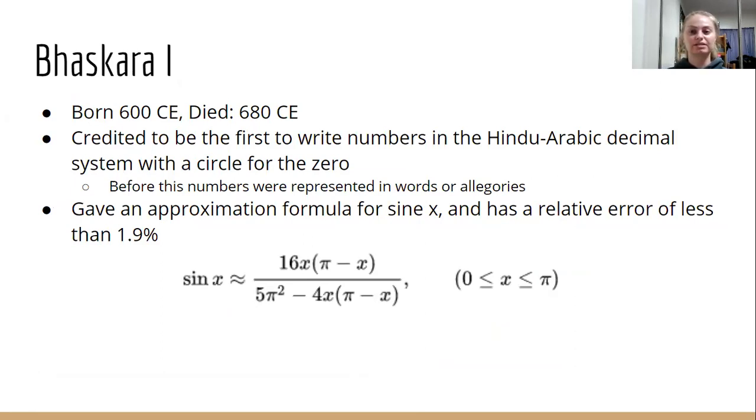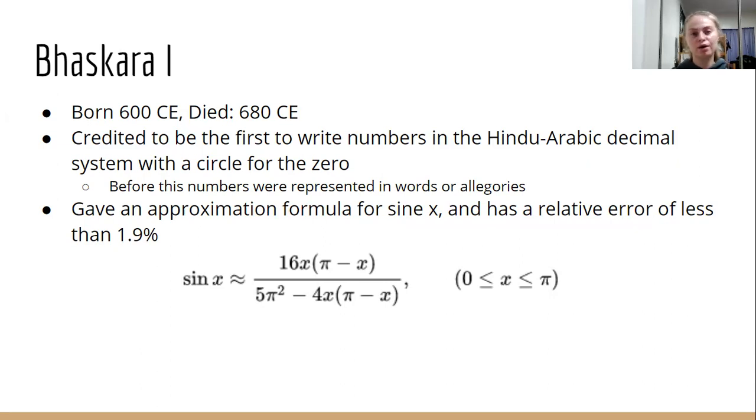So we're moving on to Bhaskara the First, and I'm going to make that distinction now because we're going to talk about Bhaskara the Second later on. So Bhaskara the First was born in 600 and died in 680, and he's credited to be the first to write numbers in the Hindu-Arabic decimal system with a circle for the 0. Before this, numbers were represented by words or allegories.